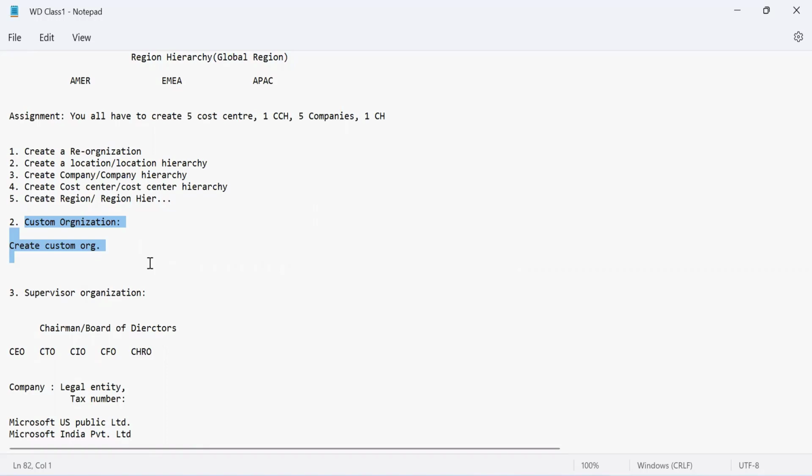So it will not come under custom organization? No, those things are not under custom organization. The custom organization concept is completely different. What you are asking to do is customization of a screen or a page, right? Okay, yeah. That is different altogether. Okay. Fine, I got it. Thank you. All right.